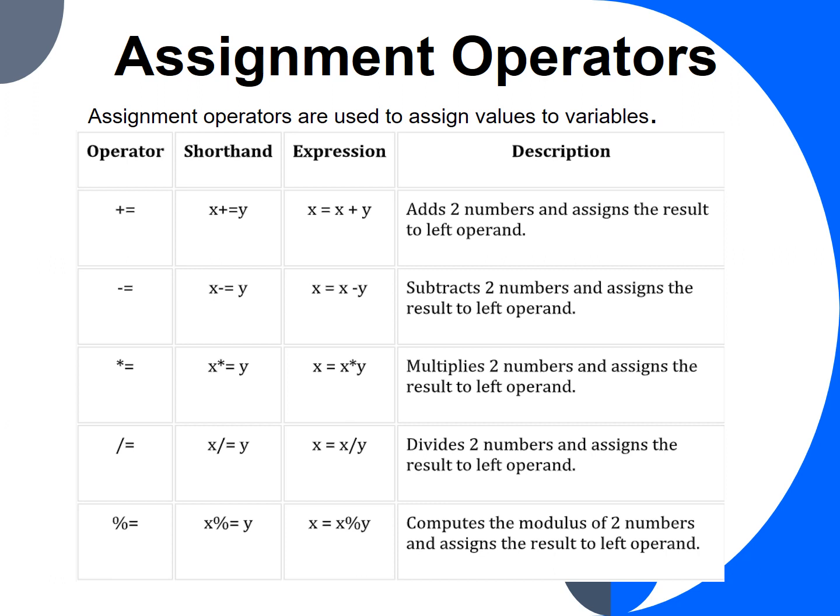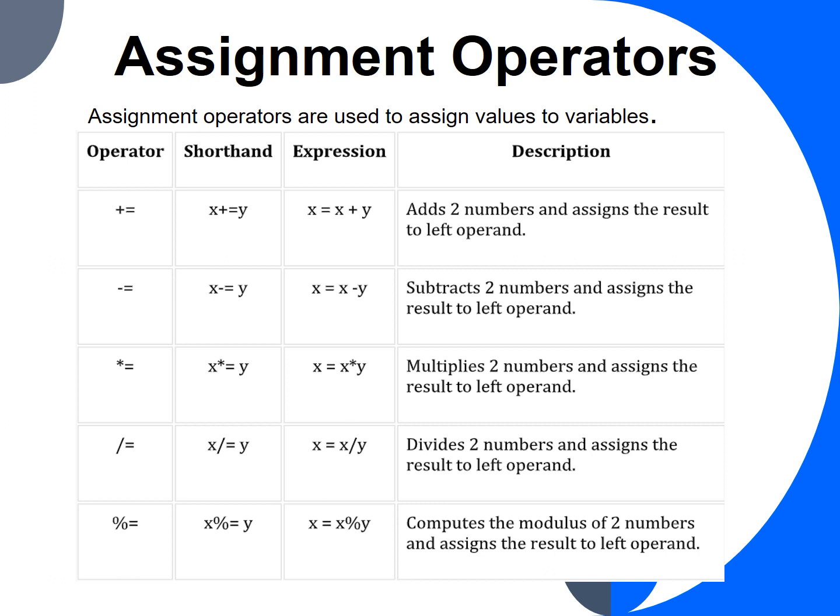Next is the subtraction assignment operator. This operator subtracts the right operand from the left operand and assigns the result to the left operand. Next is the multiplication assignment operator. This operator will multiply the left hand side operand by the right hand side operand. After that, it assigns the result to the left hand side operand. Next is the division assignment operator. This operator will divide the left hand side operand by the right hand side operand and after that assign the result to the left hand side operand.